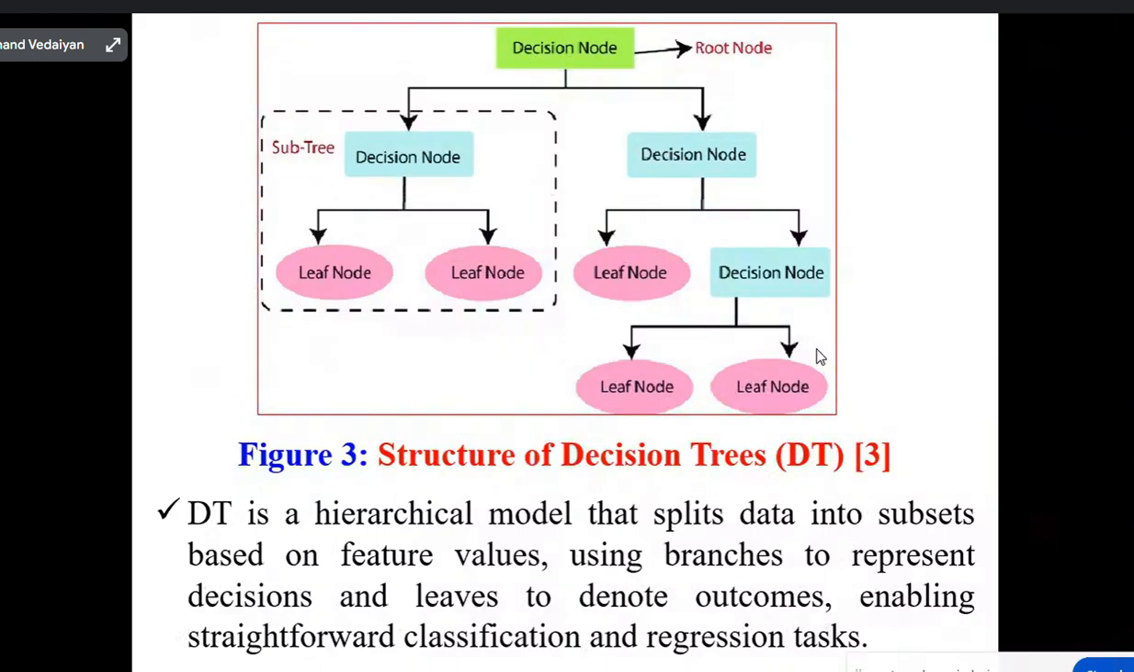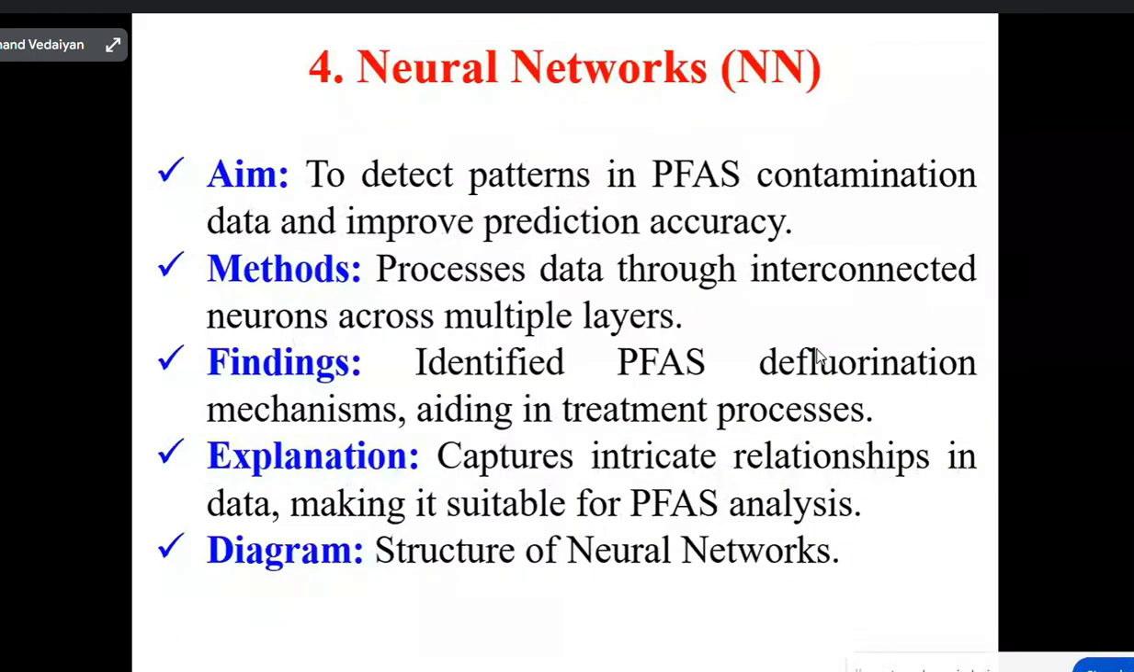Coming to neural networks, it is one of the classification techniques, and we are eliminating the noisy data, inconsistent data, and redundant data. What is the aim of the neural networks? To detect patterns in the PFAS contamination data and provide improved prediction accuracy.